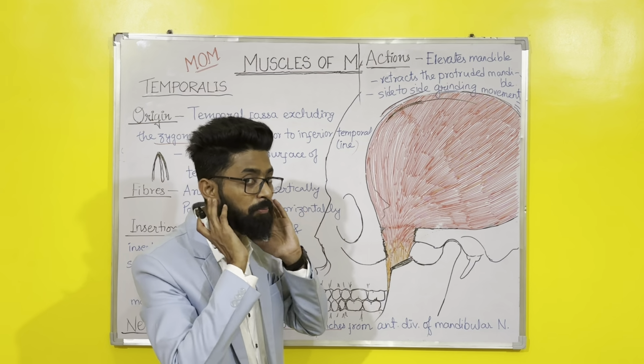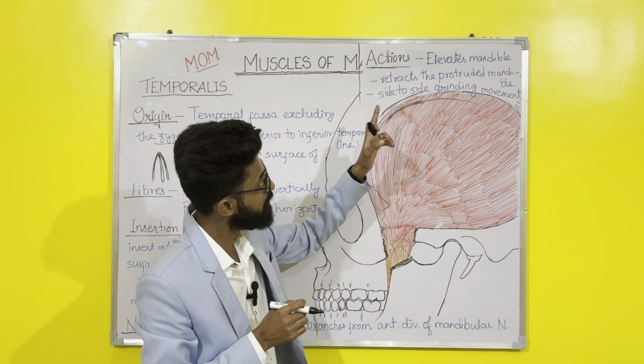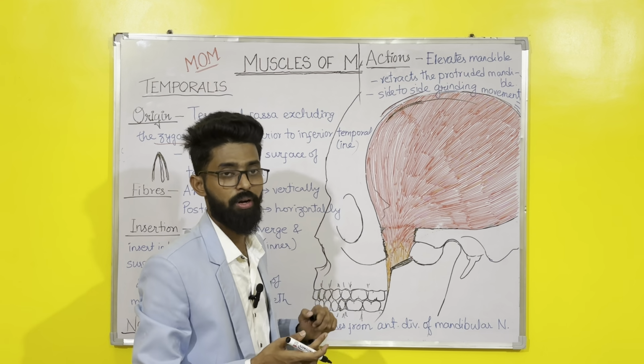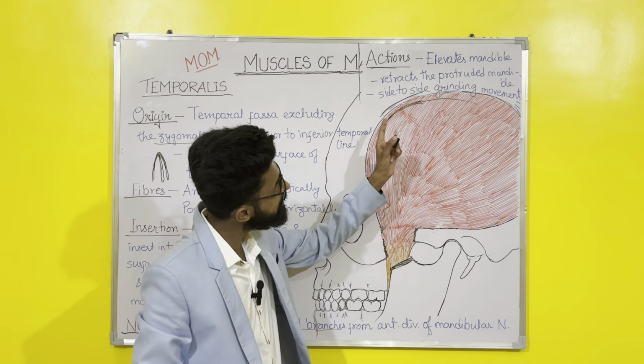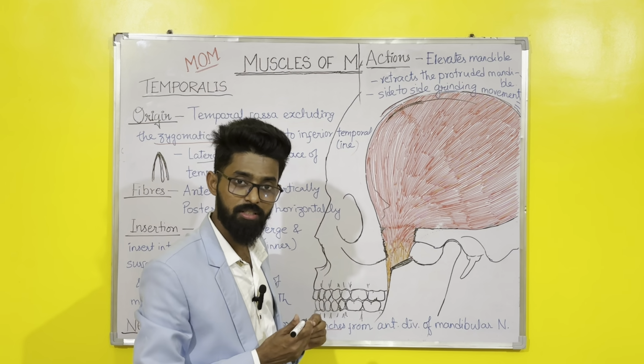So masseter helps in protruding the mandible, protrusion of the mandible. This temporalis helps in retraction of the protruded mandible. Also it helps in side to side grinding movement. Okay, you need to write all these 3 points.